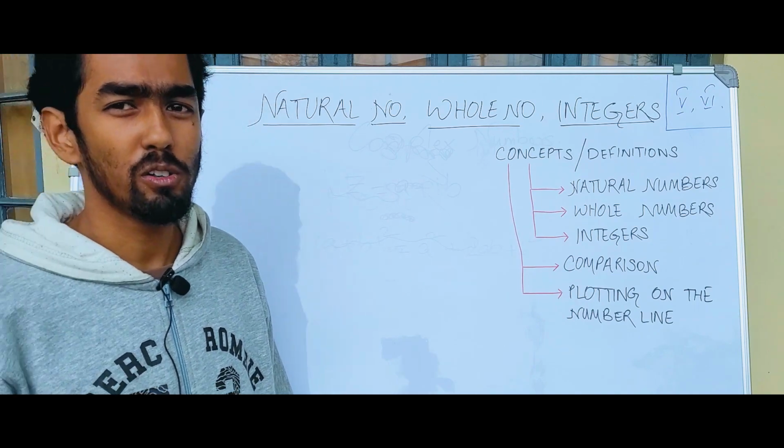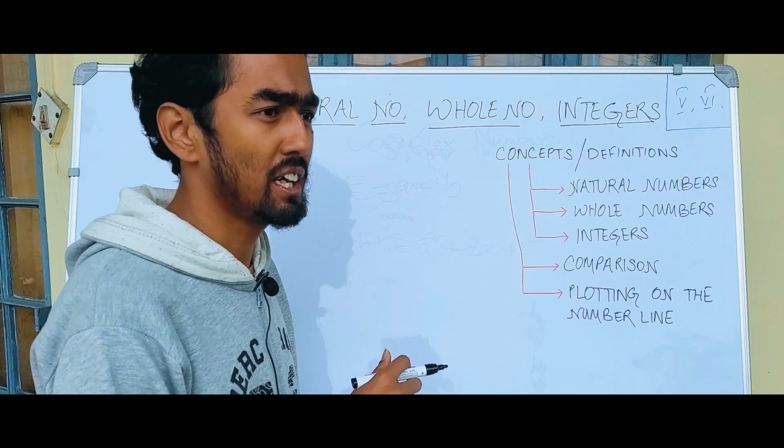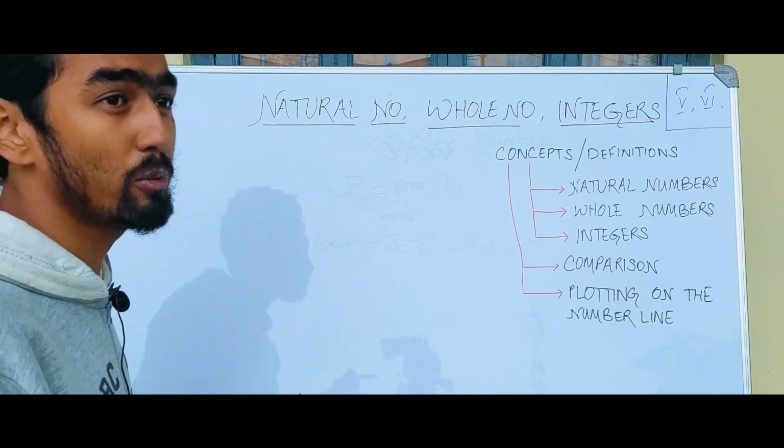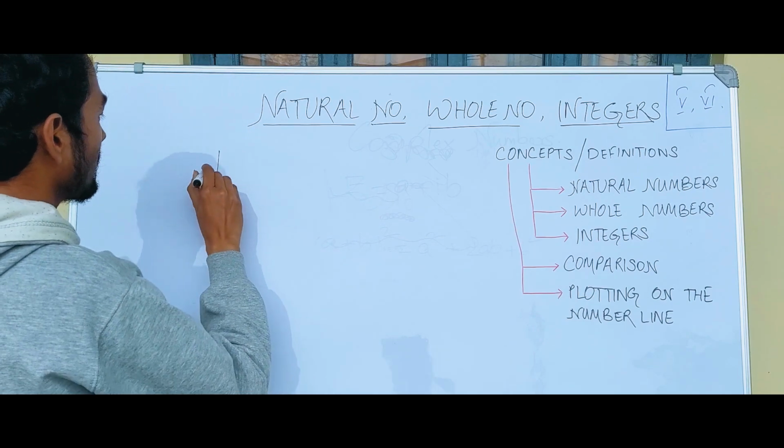So as you all know, you have already studied natural numbers. If we tend to define natural numbers, how will we define it?